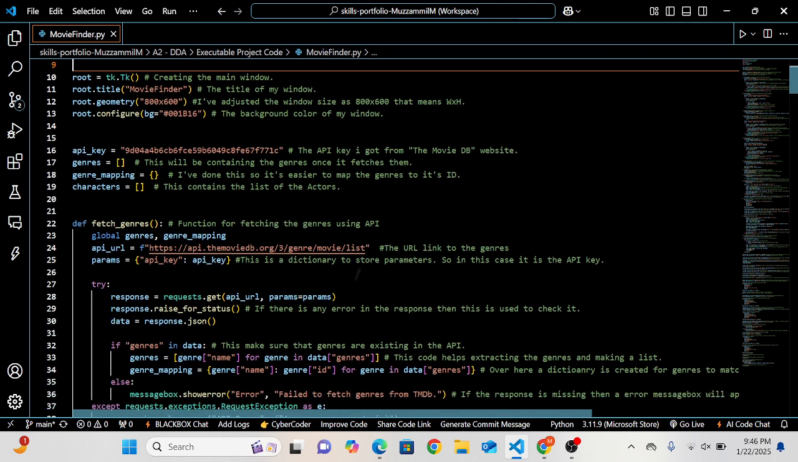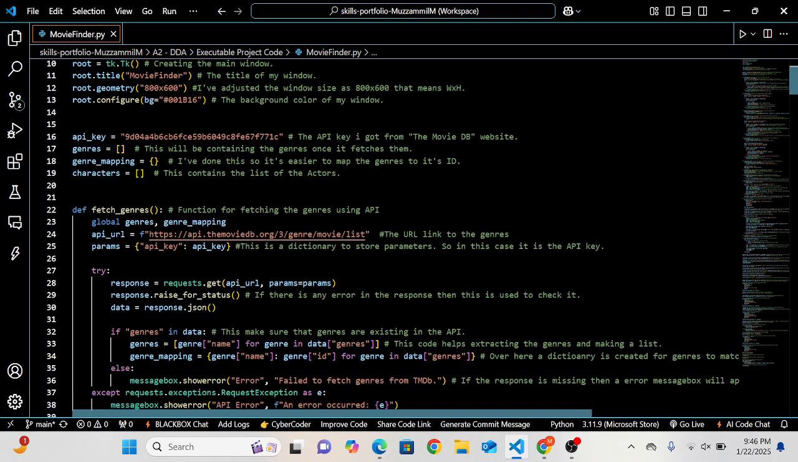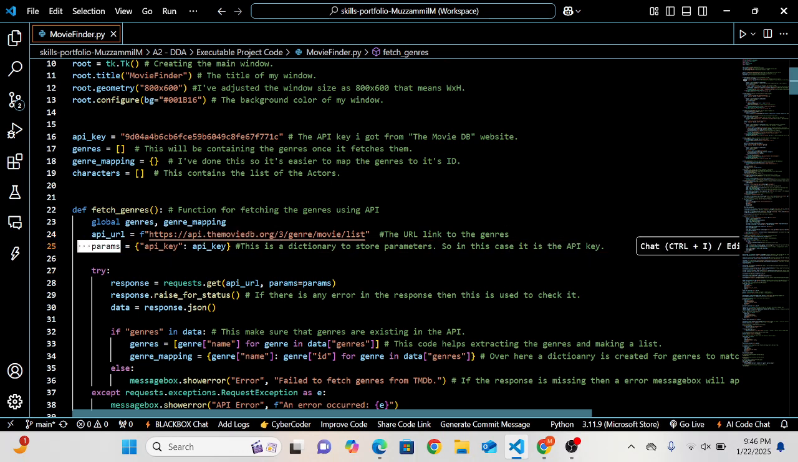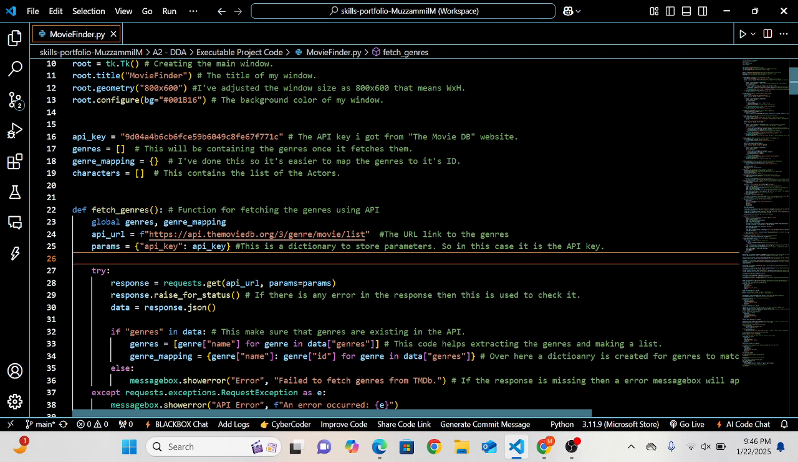The function def fetch_genres is the function for fetching genres. I gave the URL as well so that it can fetch it more accurately. Params is a dictionary that stores parameters. So in this case, it's the API key that I have provided in my code.